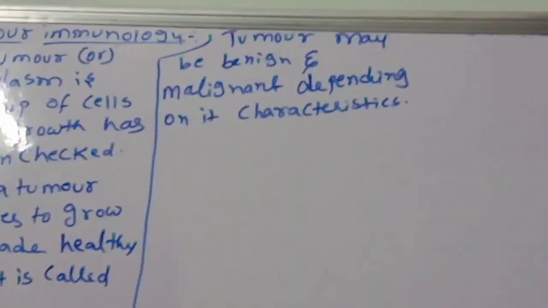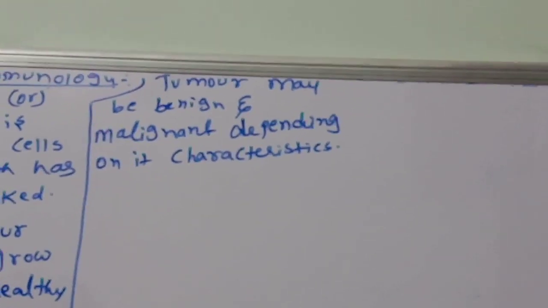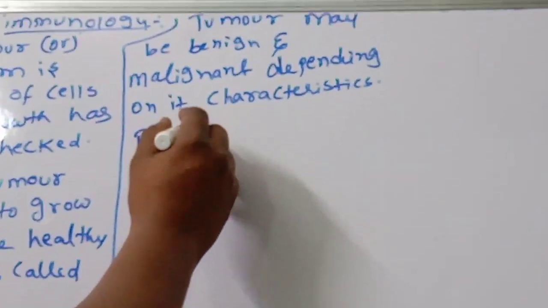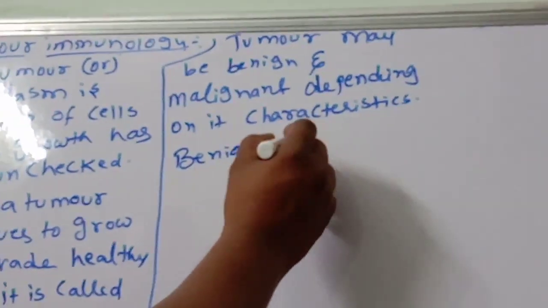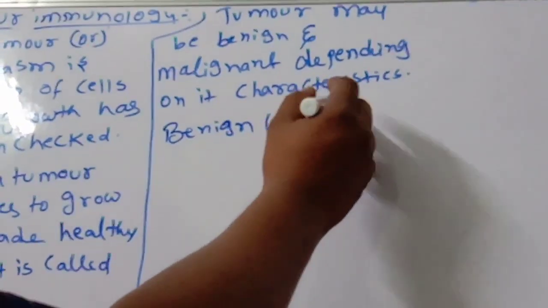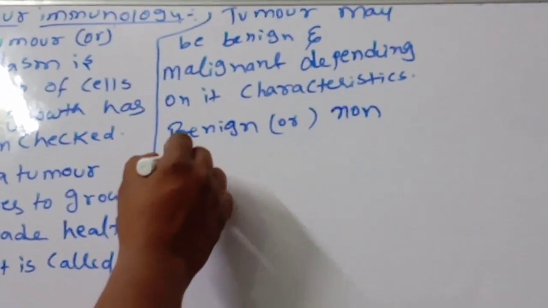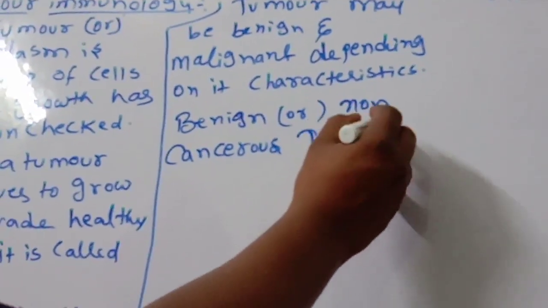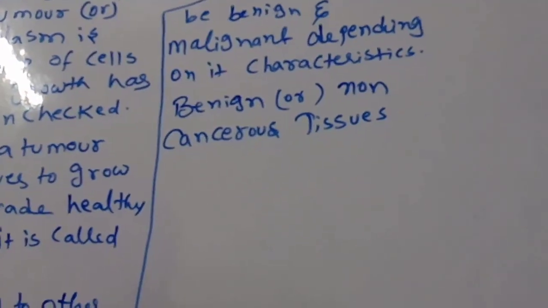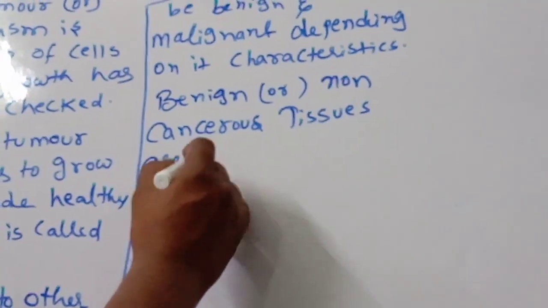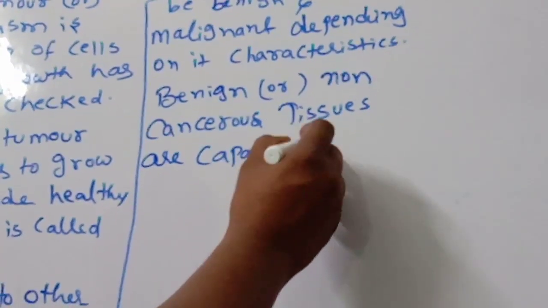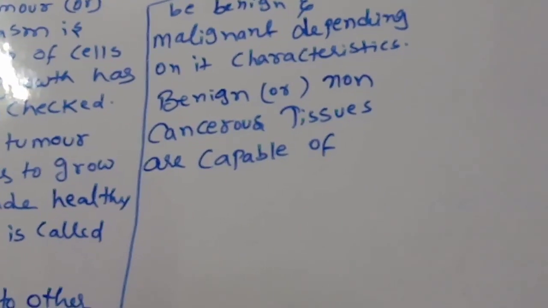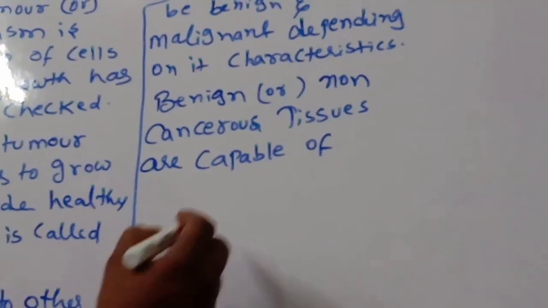This is important. Benign, B-I-N-I-G-N, benign, or what we call non-cancerous tissues. Benign or non-cancerous tissues are capable of, which one? Very, very important: indefinite growth.